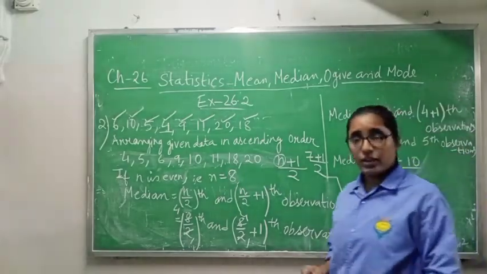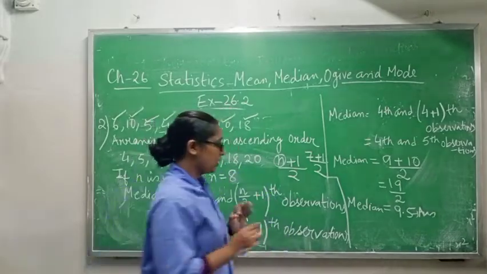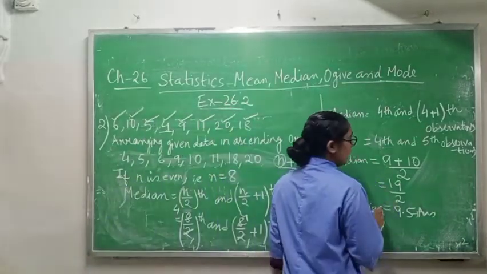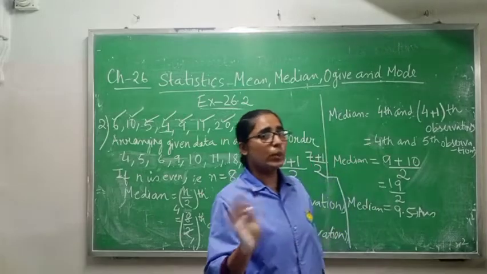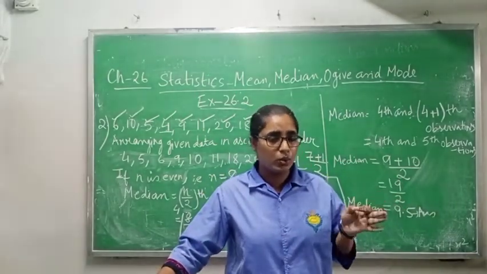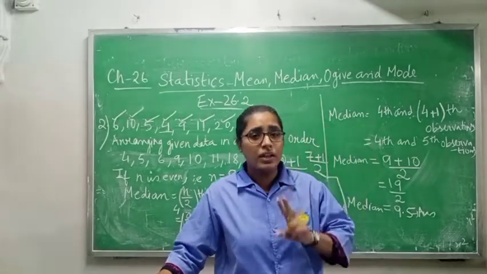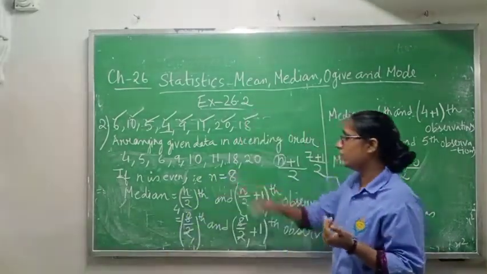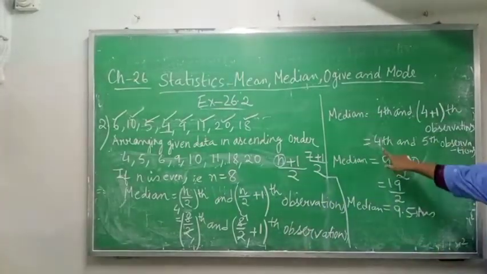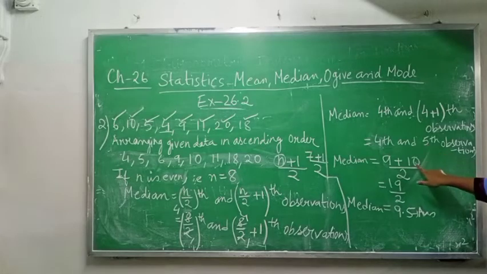Always, whenever the number of data is even, you divide in the last by 2. But in the odd case we were not doing that. We were directly writing the (n plus 1) by 2th observation, then finding that observation and counting. But when the number of data is even, in the 4th observation 9 is there and in the 5th observation 10 is there. So 9 plus 10 divided by 2.